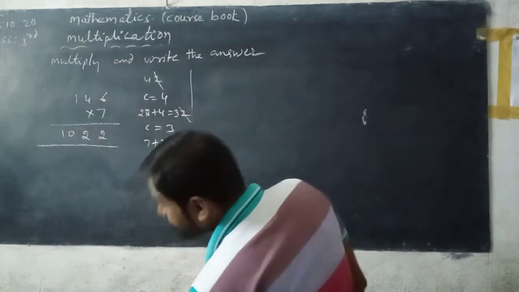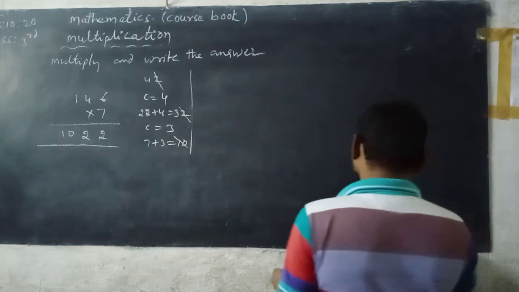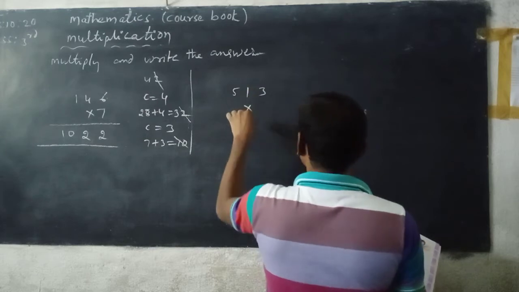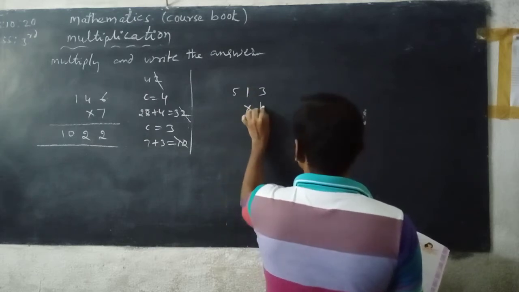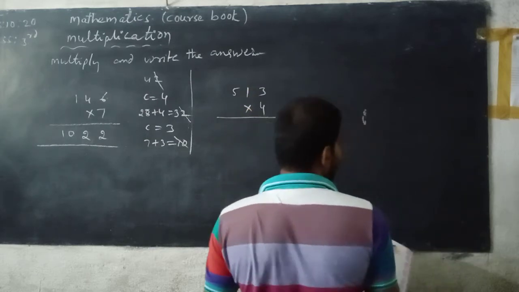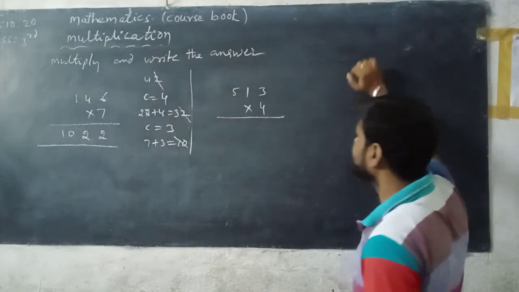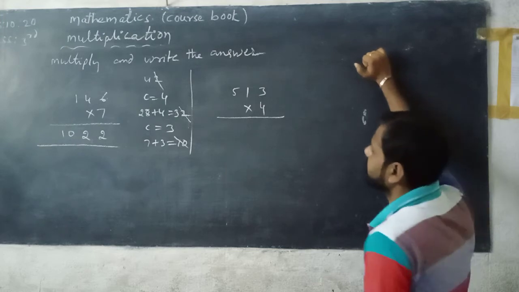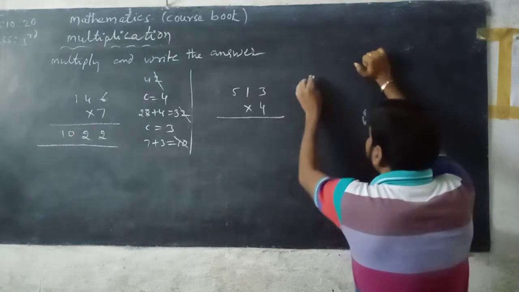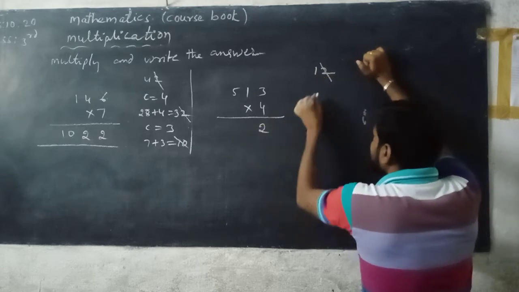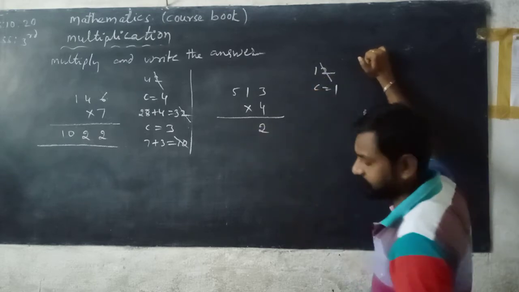Now next, 513 into 4. See, 513 is multiplied with 4. First multiply the ones place digit, that is 3 with 4. 4 3s are 12. This is a 2 digit number. In it, 2 is written down under the ones place of the product and the remaining number 1 is carried.